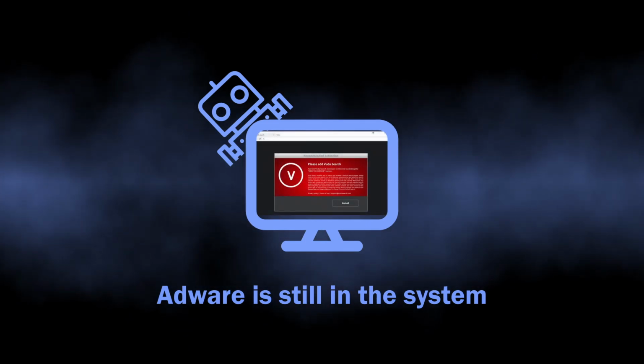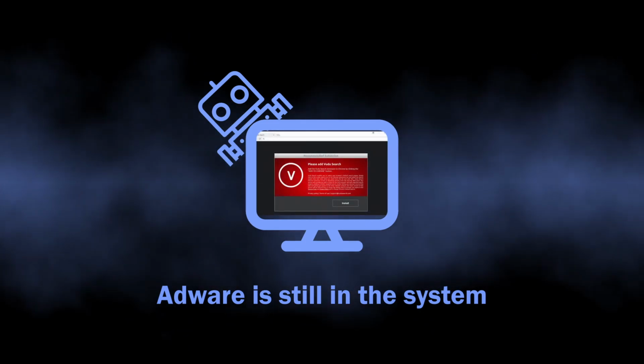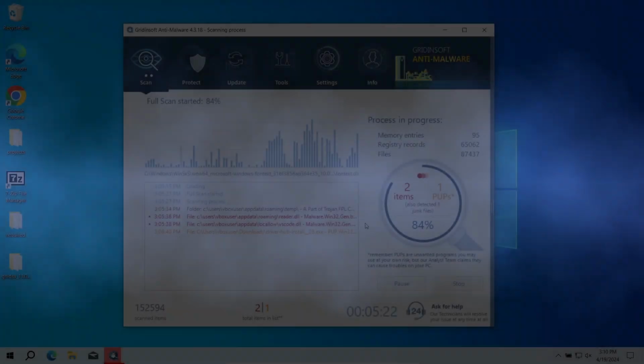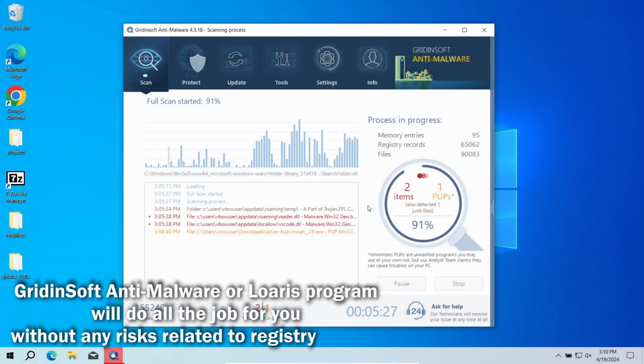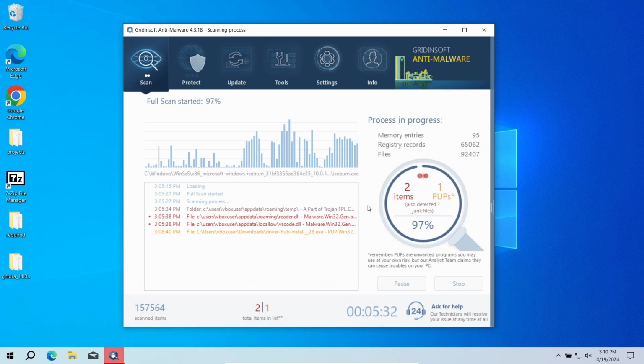The problem with all this manual removal stuff is that the source of the problem, actually the adware, will remain in the system, so there is a high chance of the problem coming back with time. That is exactly the reason why I recommended the automated removal method first. GridinSoft Anti-Malware will not just delete the plugin, but also wipe out the adware and fix all the changes that it did to the system.